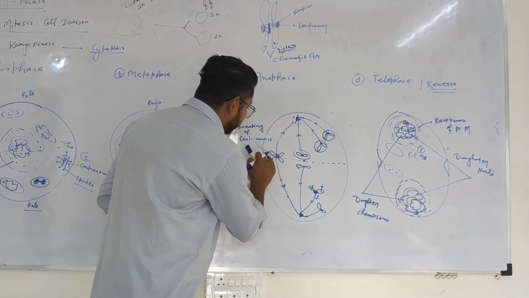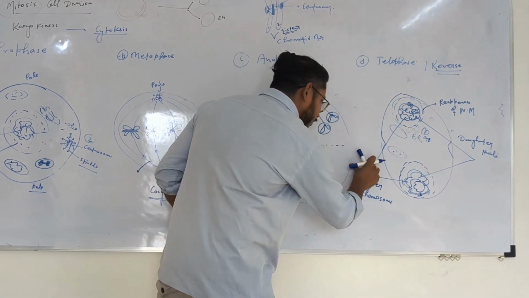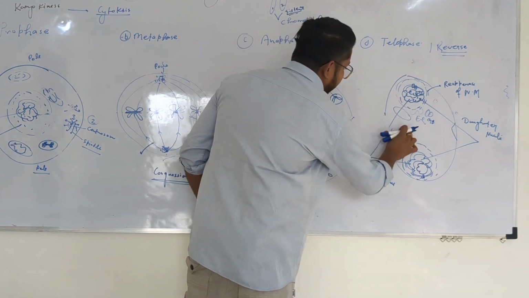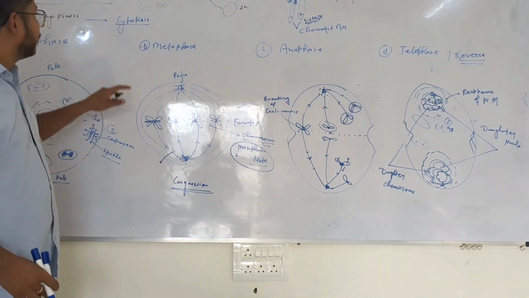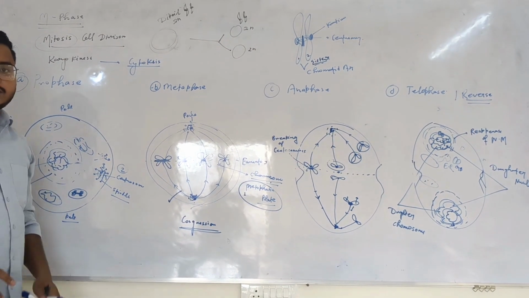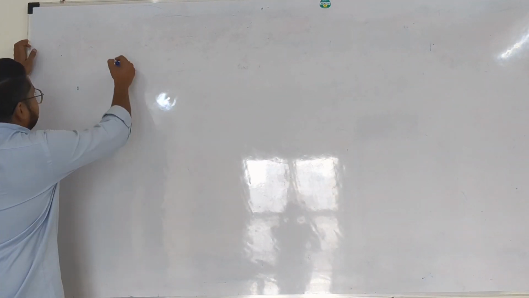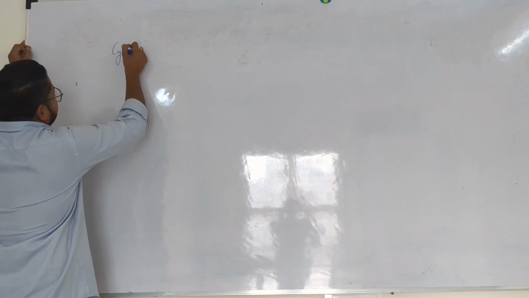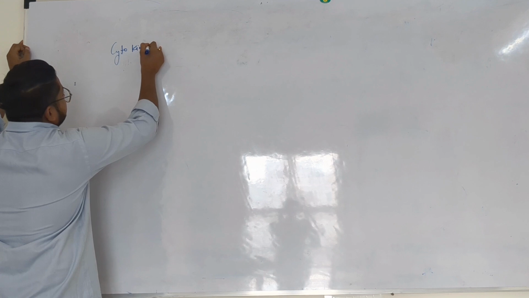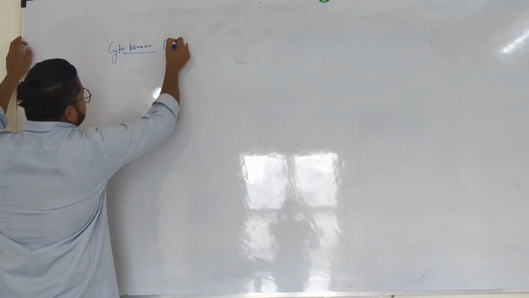So from this zone, the cellular division is also happening. Because of that, the cell is looking this way. So we are going to talk about cytokinesis. The next thing that happens in cell division is cytokinesis. Cytokinesis is generally done by a cellular division.